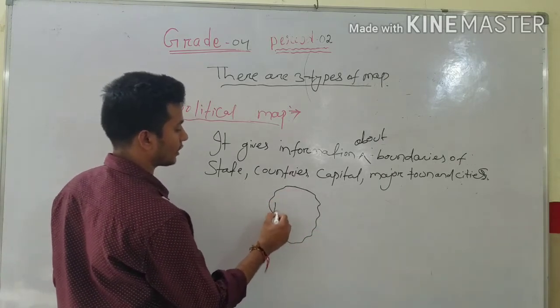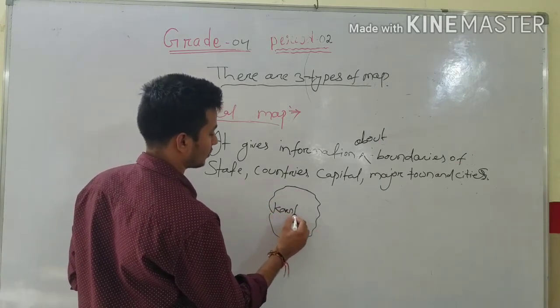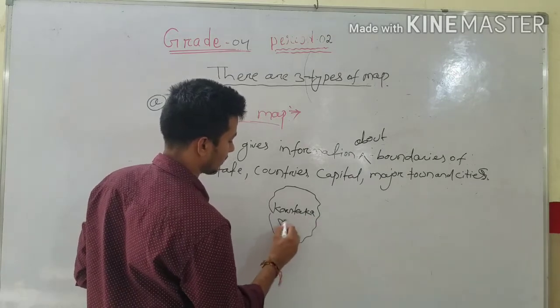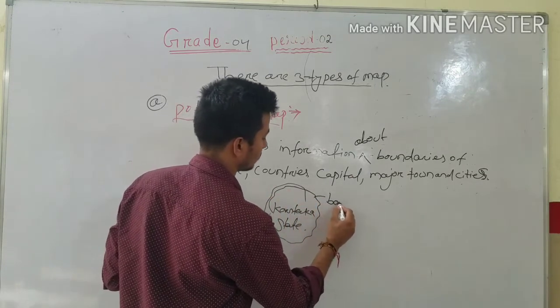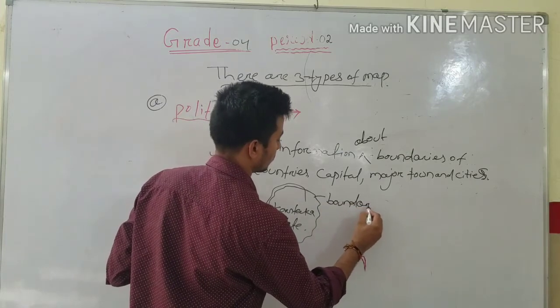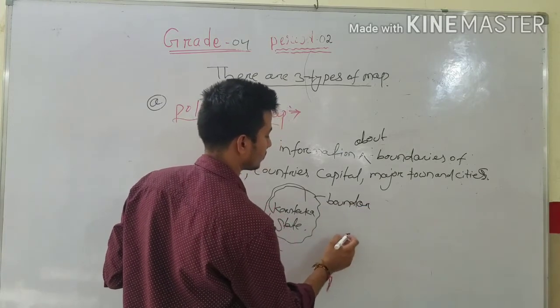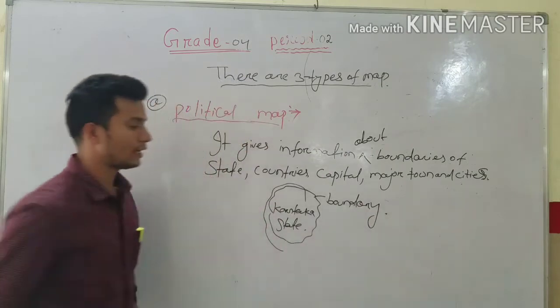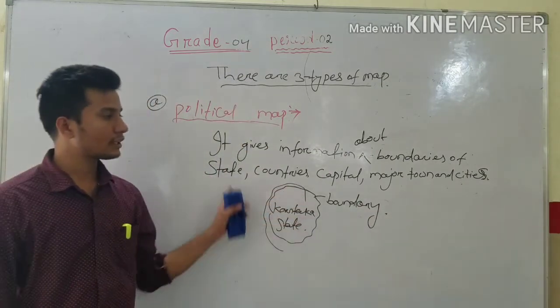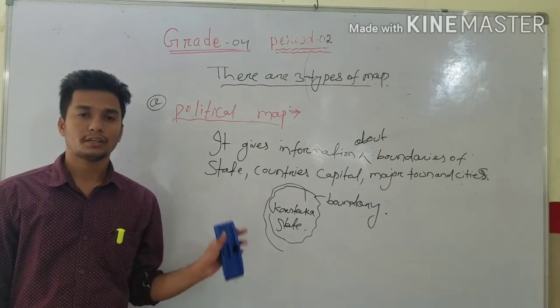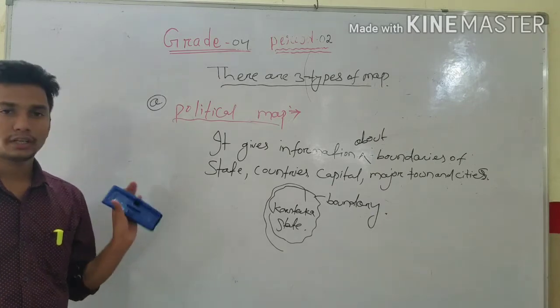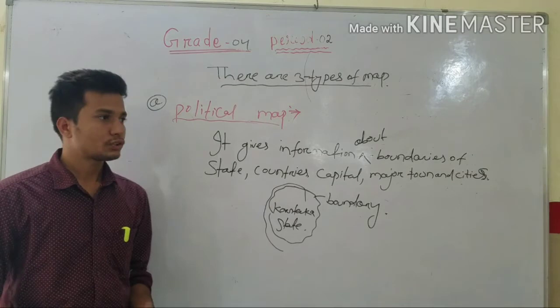If it is Karnataka state, this is the boundary. It will give more information about the boundary of a state, capital, country, other towns and cities. Understood?